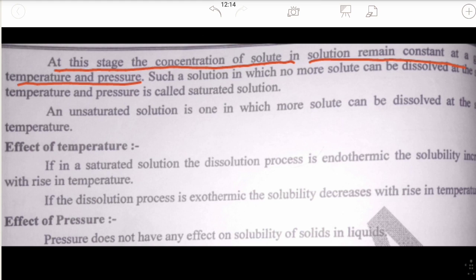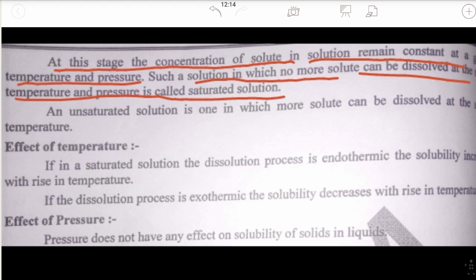A solution in which no more solute can be dissolved at the same temperature and pressure is called a saturated solution. There are two types of solution: saturated and unsaturated. For example, when you add 100 grams of salt to 1 liter of water, it dissolves.